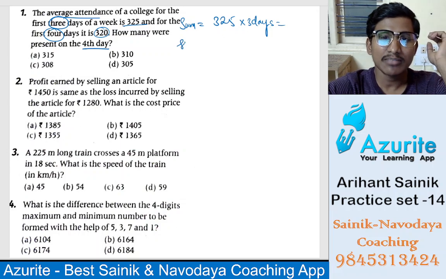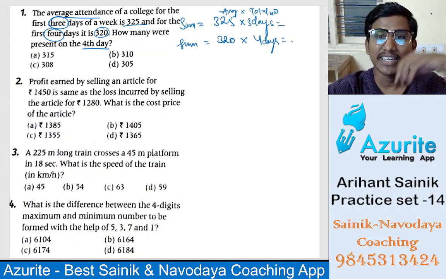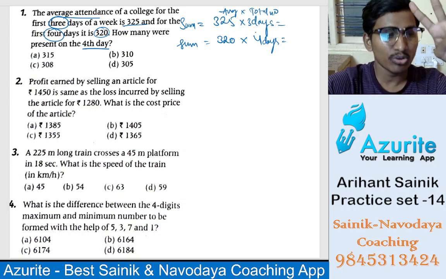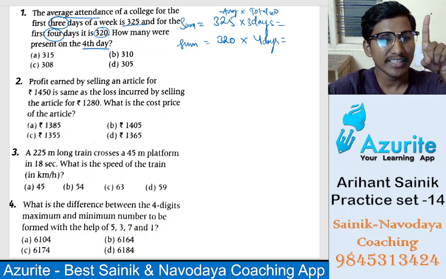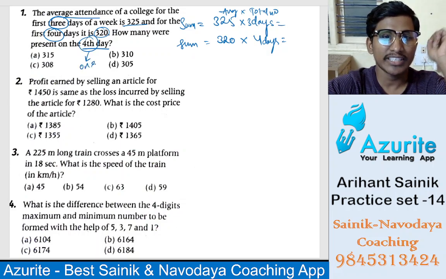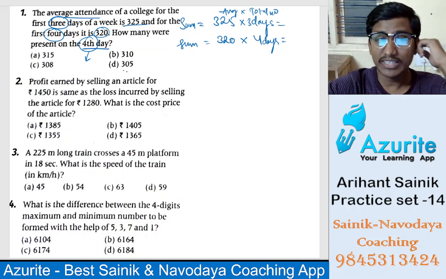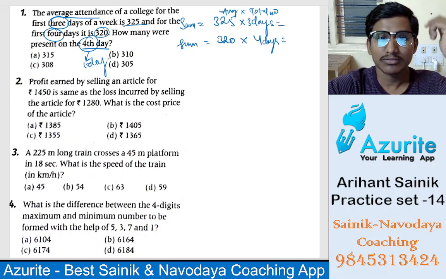Now what is the sum for 4 days? 320 is the average. Average into total number. How many days? 4 days, isn't it? So if you multiply and subtract the 3 days from the 4 days, you will get 1 day. They are asking for the fourth day, that is the 1 day, which is the fourth, right?